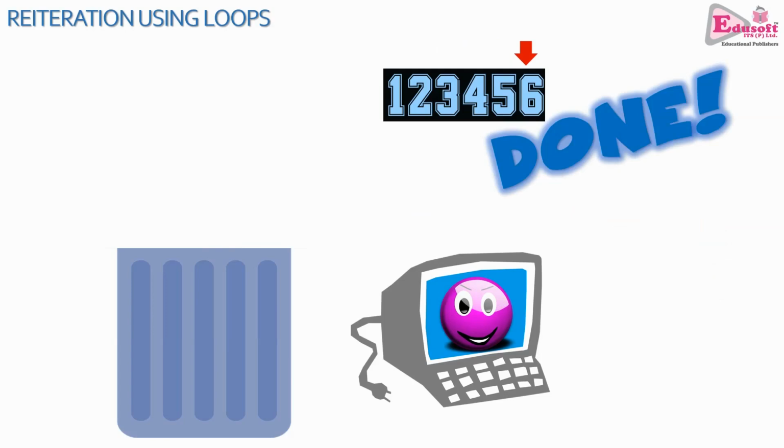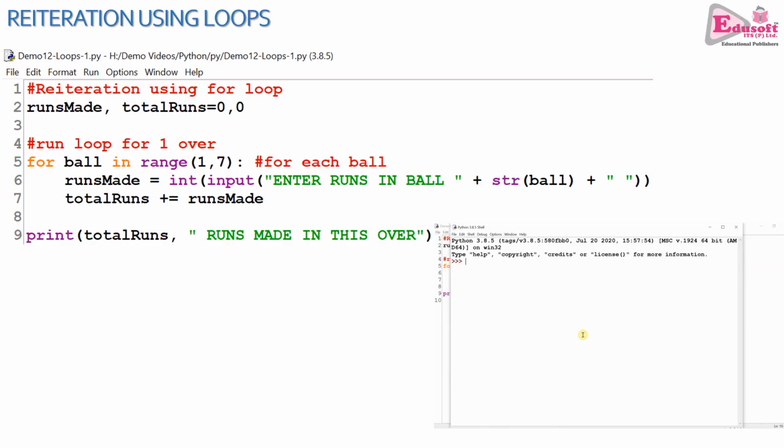Let us discover loops in Python now. So like any program, this program is also a linear program. 9 lines are there. Computer programs are linear. First line executes, then second line, and so on.